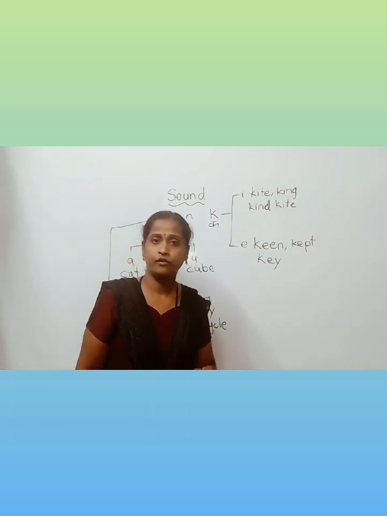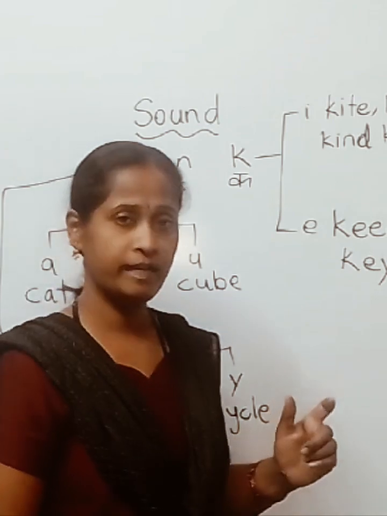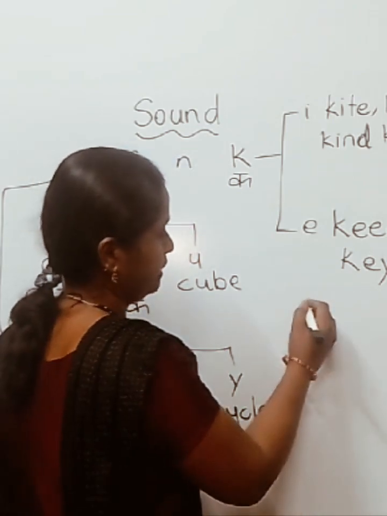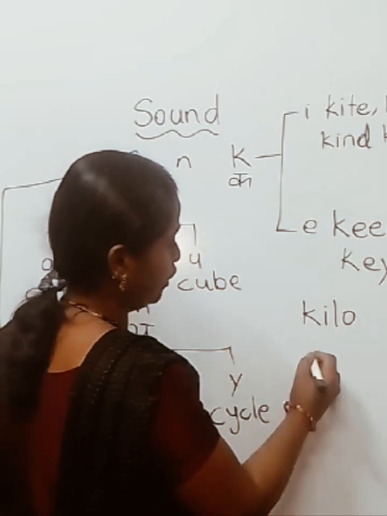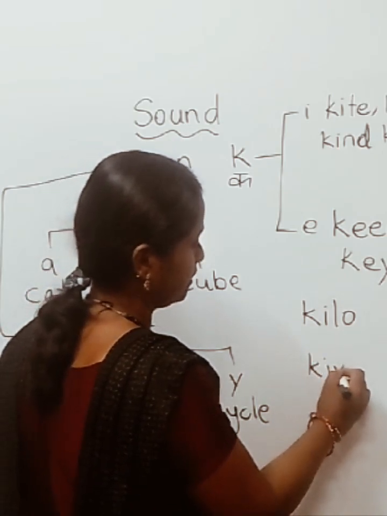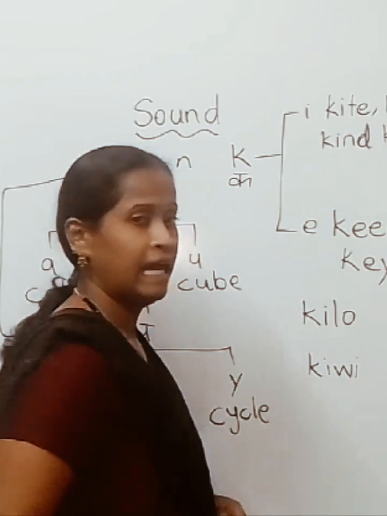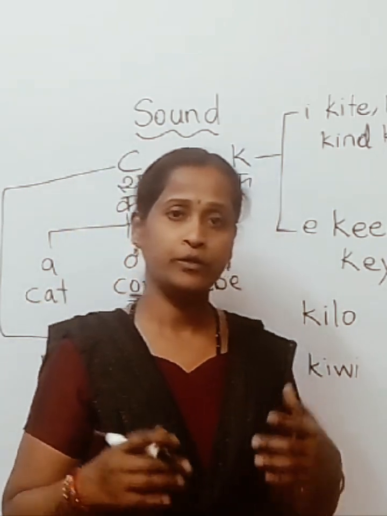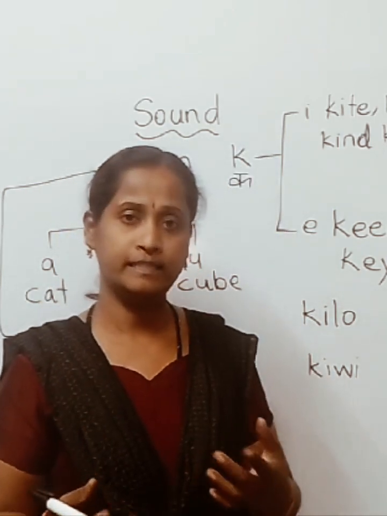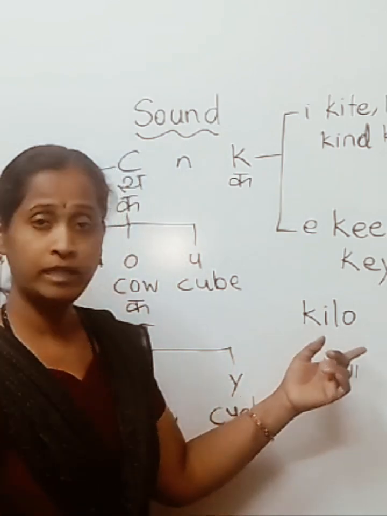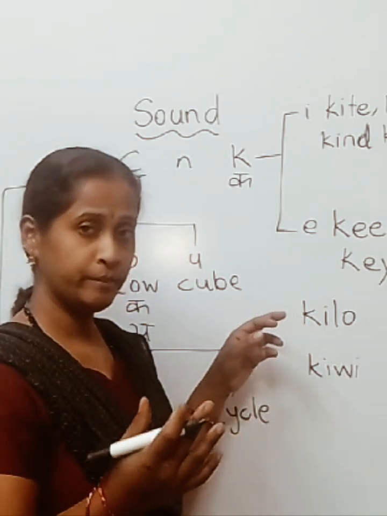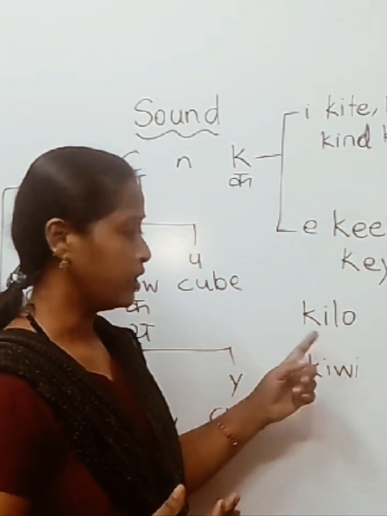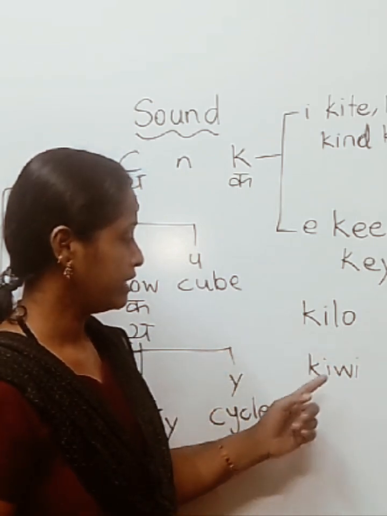Now for clearing your doubts, let us take one example. For example, I'll take this word kilo, or you can also take kiwi. Kids get confused where to write K and where to write C. To clear their doubt, first of all, make them repeat the word kilo, kiwi.